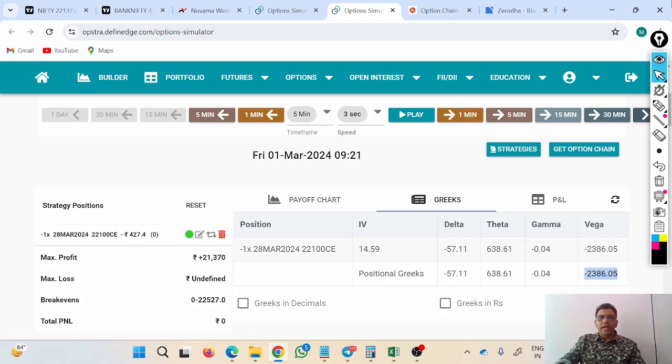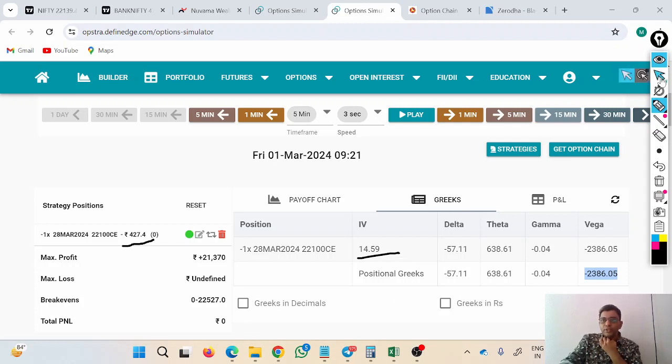Why negative? I sold it at 427 rupees. When I sold it at 427 rupees, the IV was 14.5. Now tomorrow if IV increases to 15.5, that means the option premium will increase. I sold it at this level, then it has increased, then I will be facing the losses. How much loss will I be facing?